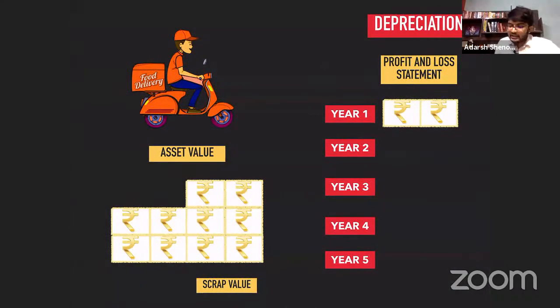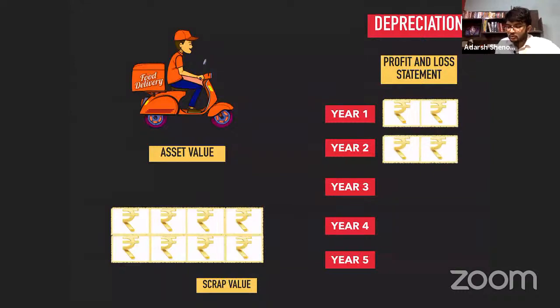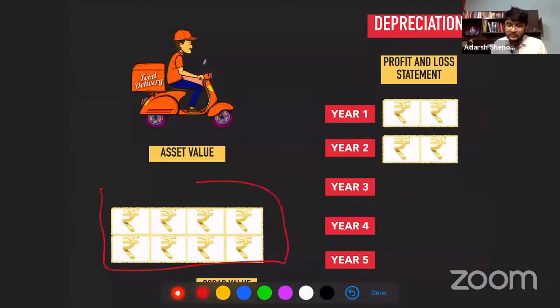Now, second year again I transfer 10,000. Can you tell me what is the book value at the end of the second year? 40,000. That is why I did not just say historical cost minus depreciation. I said historical cost minus depreciation till date, till today. At the end of the second year, you have charged depreciation for 2 years. So till date, total depreciation is 20,000 rupees. So 60,000 rupees minus 20,000 rupees is the book value of the asset. I hope everyone is comfortable with this concept. So it is 40,000, the book value.